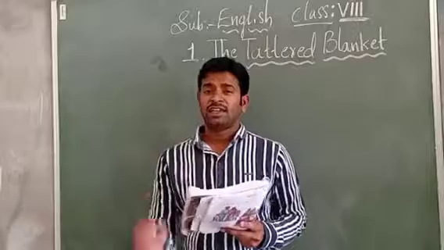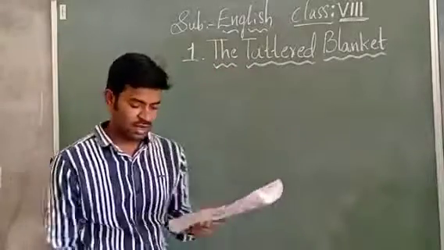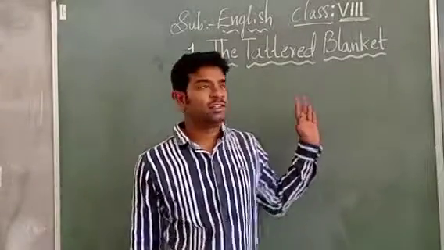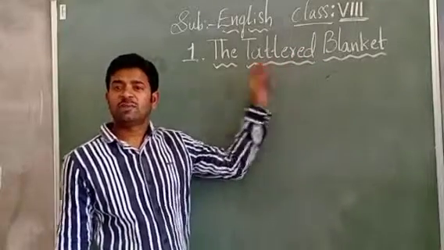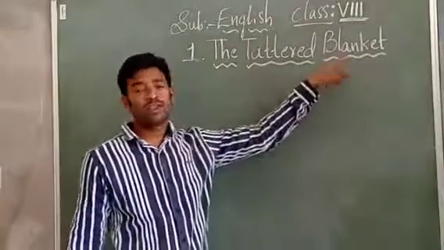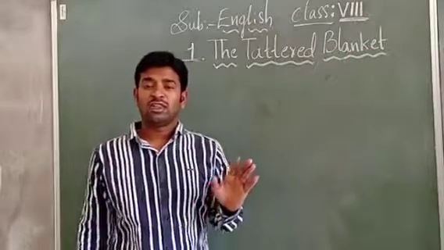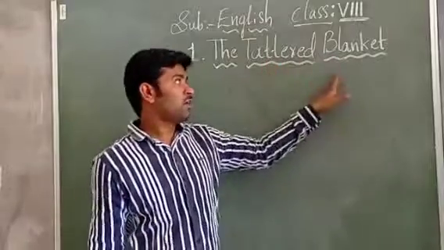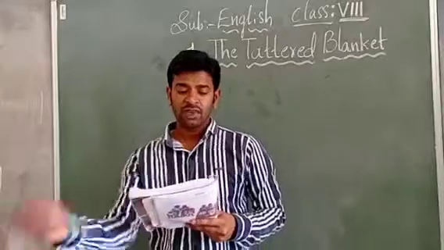So the title of our lesson is The Tattered Blanket, children, from page number 3. Now, what is the meaning of this title, children? The Tattered Blanket, right? Tattered is nothing but torn, children. Blanket. What is torn here, children? The blanket. During the night on the bed, we cover our body with the blanket, no? So about that blanket only we are going to discuss, children. So let us start our lesson here.